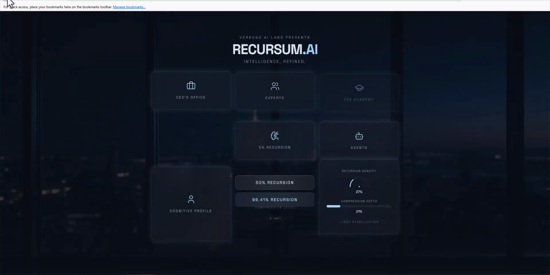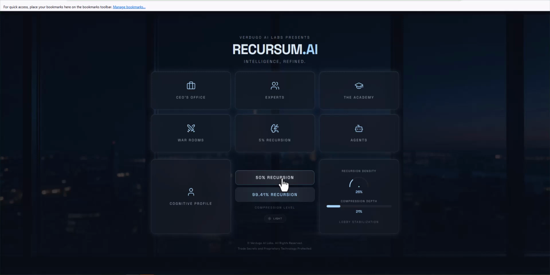And then this is going to be 50% recursion, which is a lot more thinking power, cognition power. And then 99.41%. This is going to be the most valuable of them all. As we are saying, intelligence redefined.